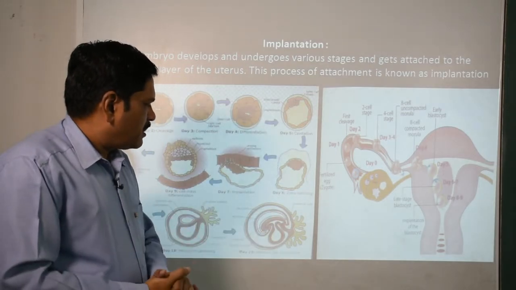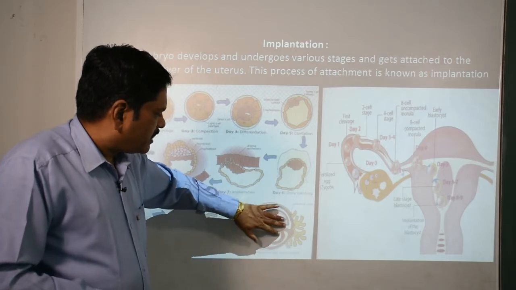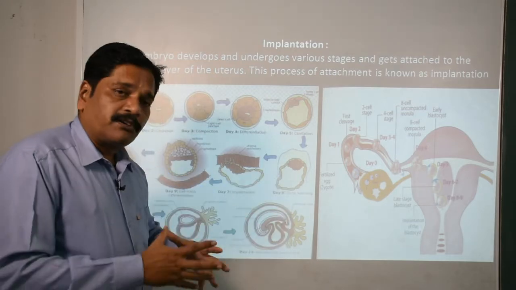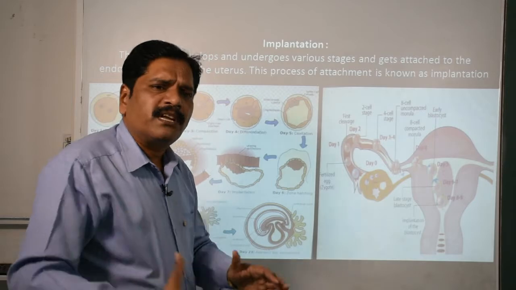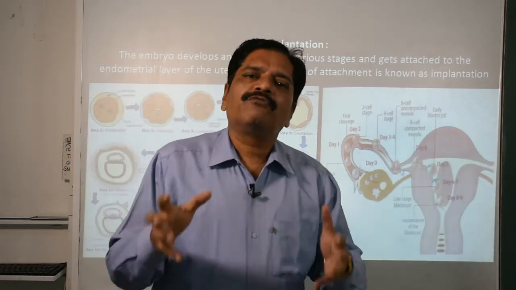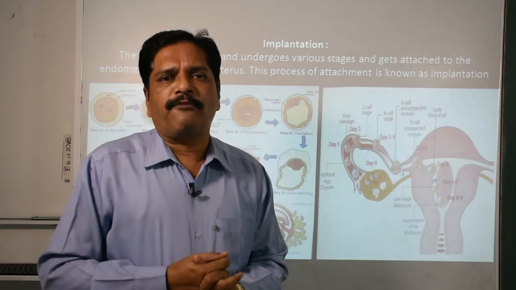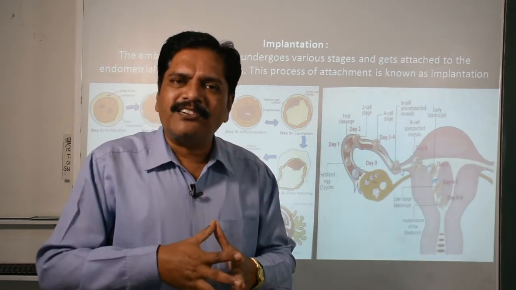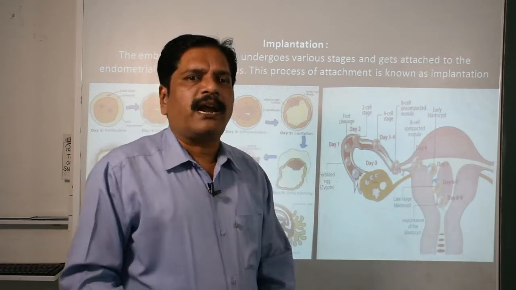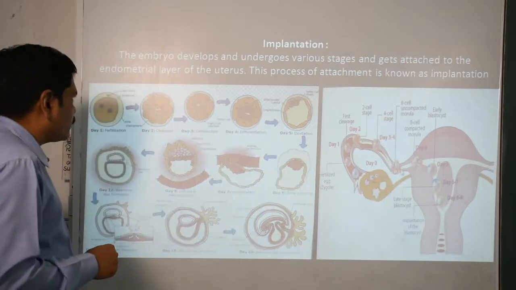So this is the formation of the amniotic sac, and later on it will enlarge and form the amniotic cavity, which will fill with the amniotic fluid, and this fluid is responsible for protecting it from any mechanical jerk and friction, and it will protect it completely.